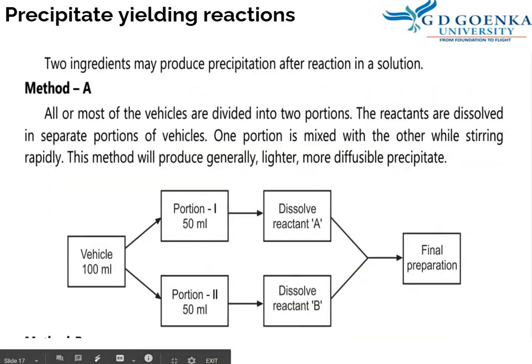There are certain precipitate-yielding reactions. There are two methods to prevent problems. Method A: all or most of the vehicle is divided into two portions. The vehicle is the liquid present in any liquid preparation. The reactants are dissolved in separate portions of the vehicle.